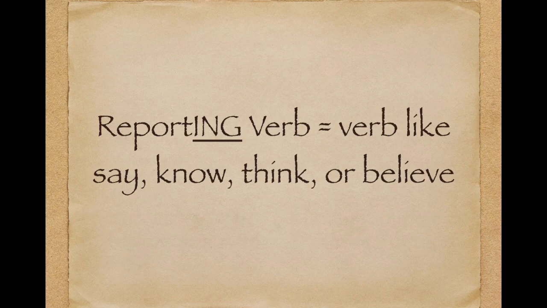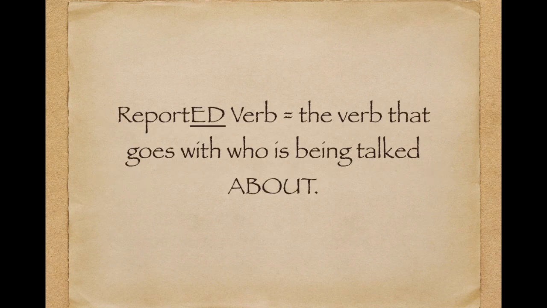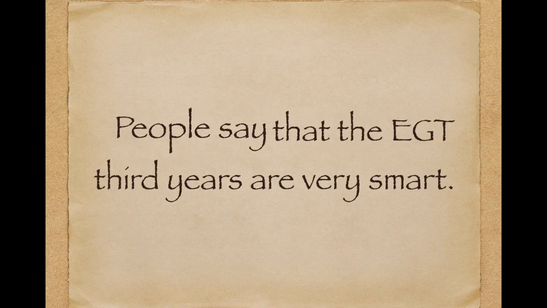It's also important that you realize we have two different verbs in each of these sentences. So the first kind is the reporting verb. So we're going to have verbs like say, know, think, or believe. And then we also have the reported verb. And this is the verb that whoever is being talked about is doing. So let's look at this example.